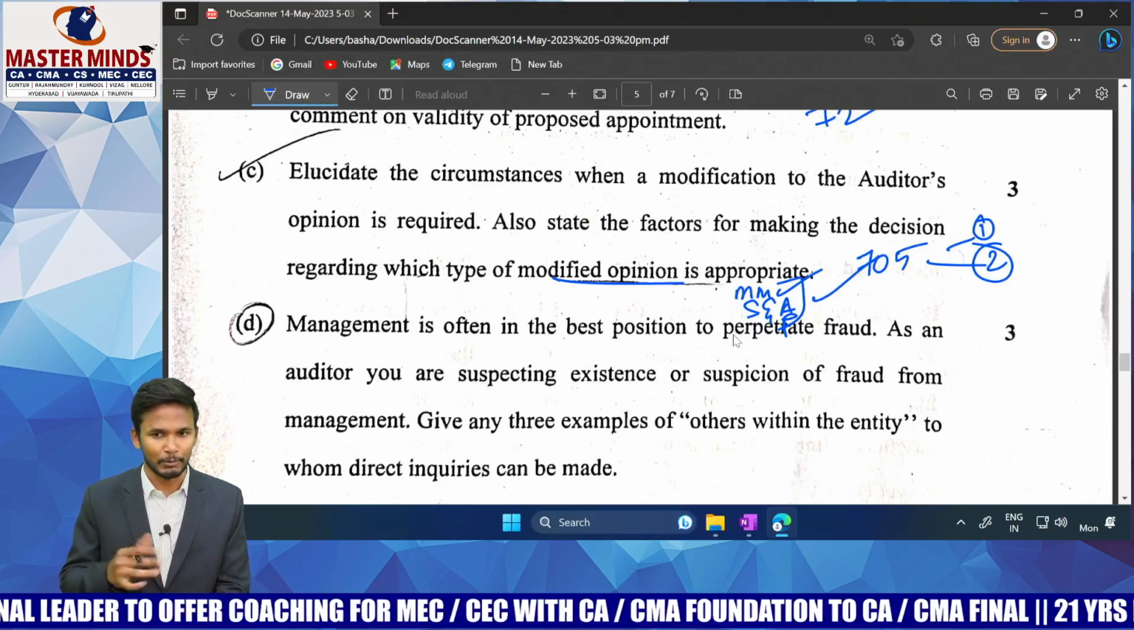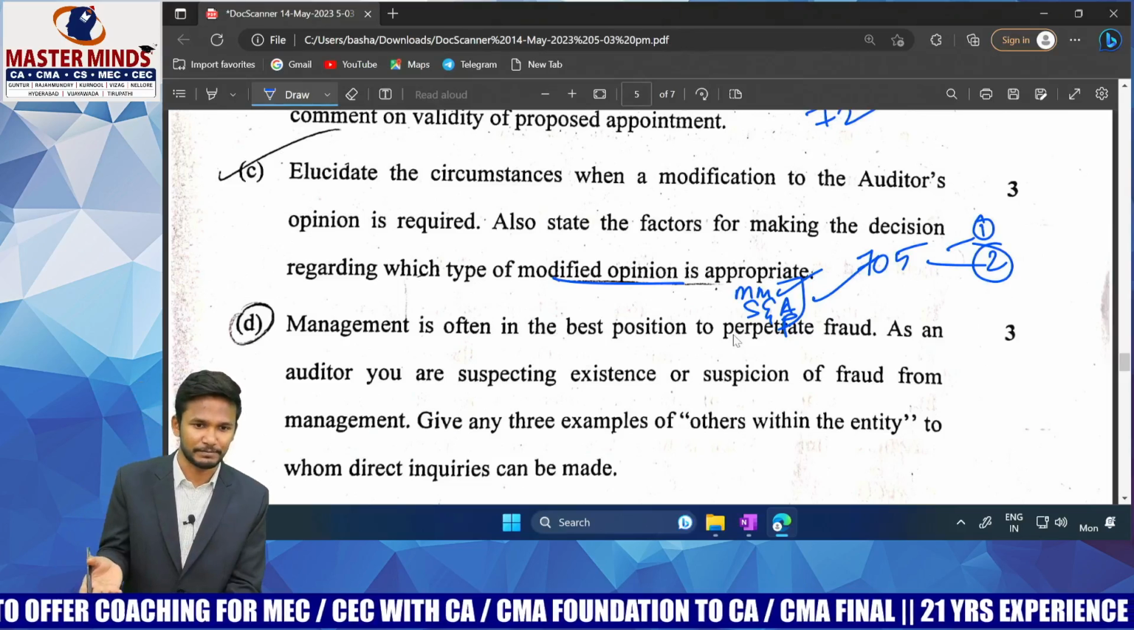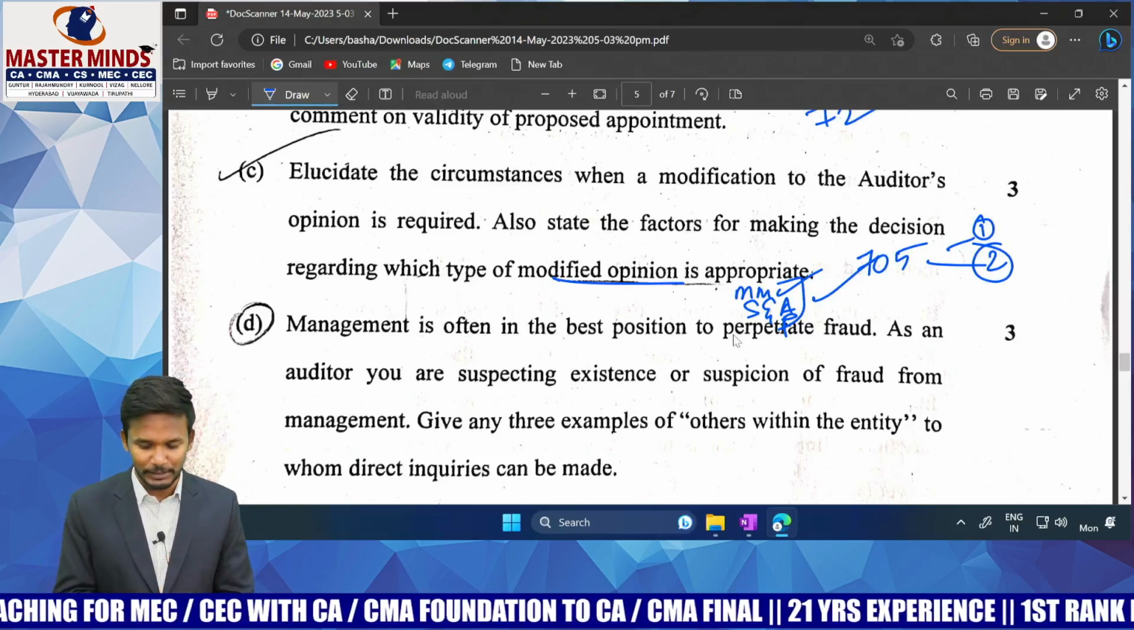First one will tell about modified. Second will say in modified how many types. Okay. So SA 705, audit reporting chapter, first point, second point.